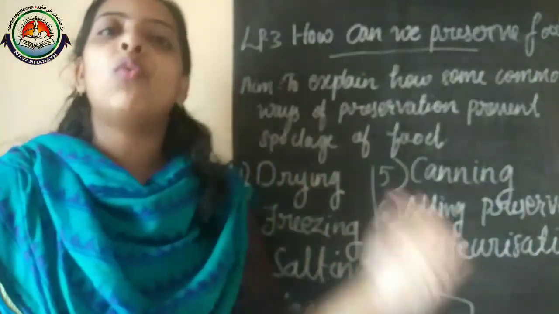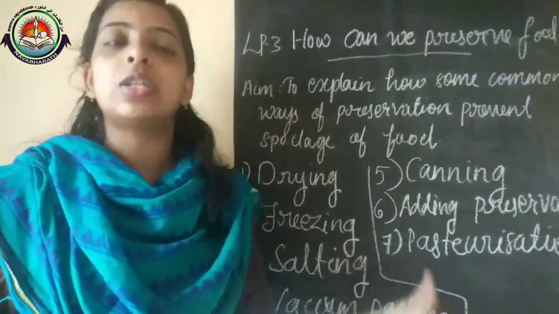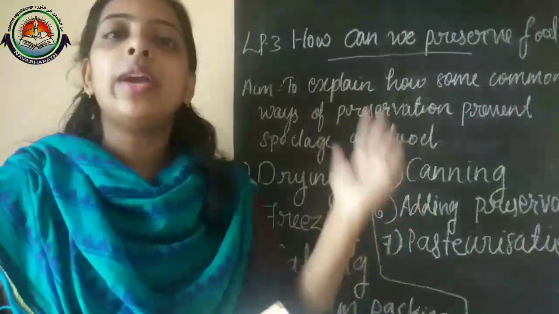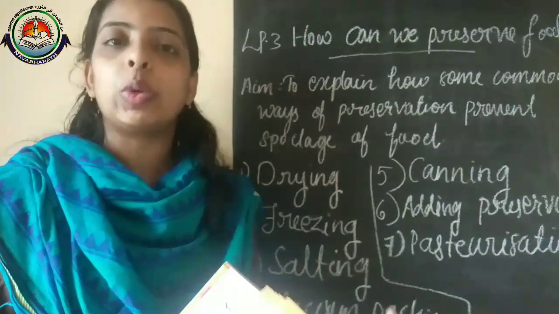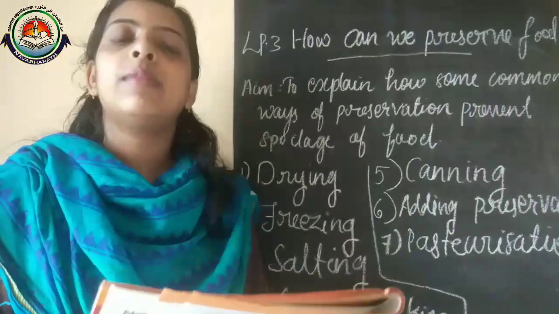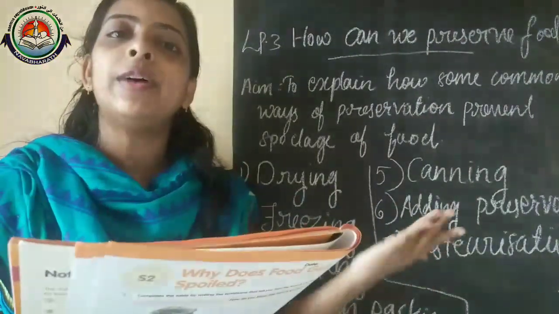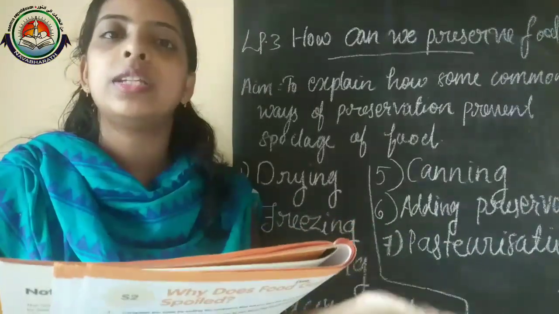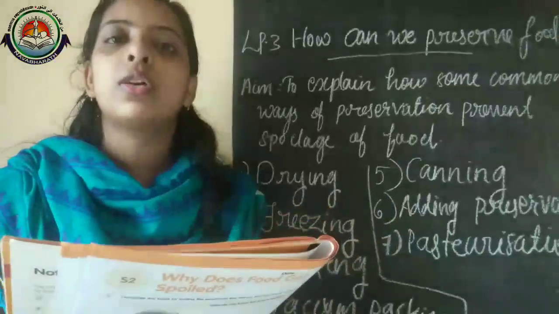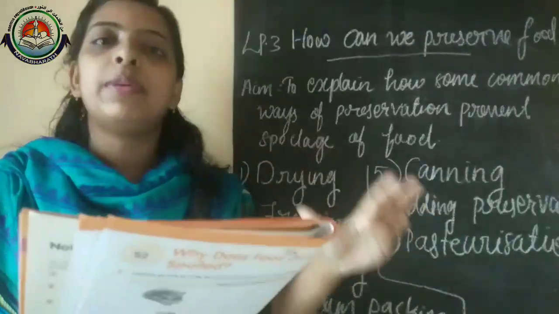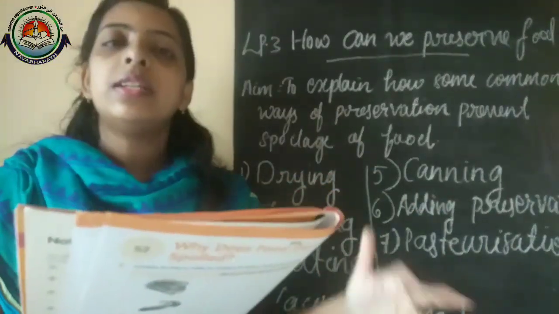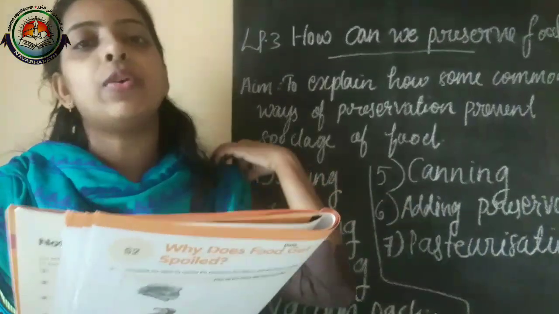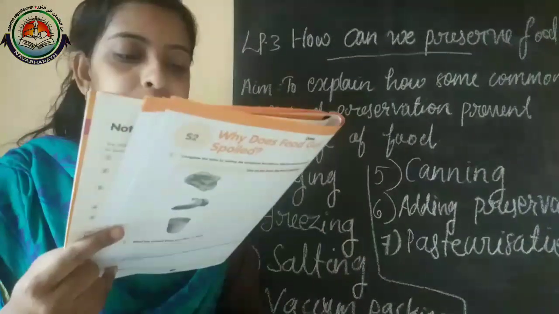That means airtight containers, where no air can enter. So these raisins are free from microorganisms, because microorganisms require air also for their growth. If we keep them in airtight containers, then microorganisms will not spoil the raisins.